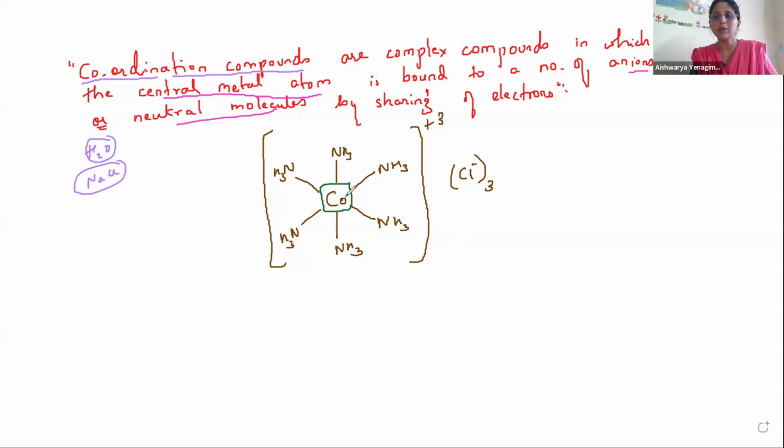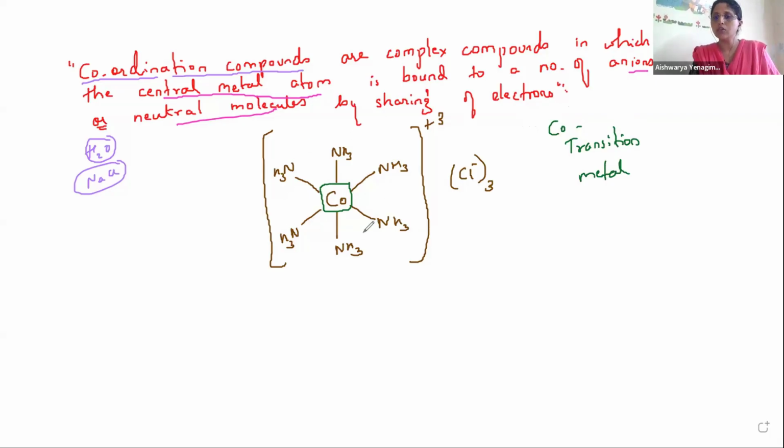Come on, tell me. Cobalt belongs to, yes, absolutely, transition metals. Yes or no? So in the center will be a metal atom, that is a central metal atom, and that is a transition metal. That's the reason one of the points we had studied is that all the transition metal atoms exhibit the characteristic property of complex ion formation. So here cobalt is bonded to 1, 2, 3, 4, 5, 6.